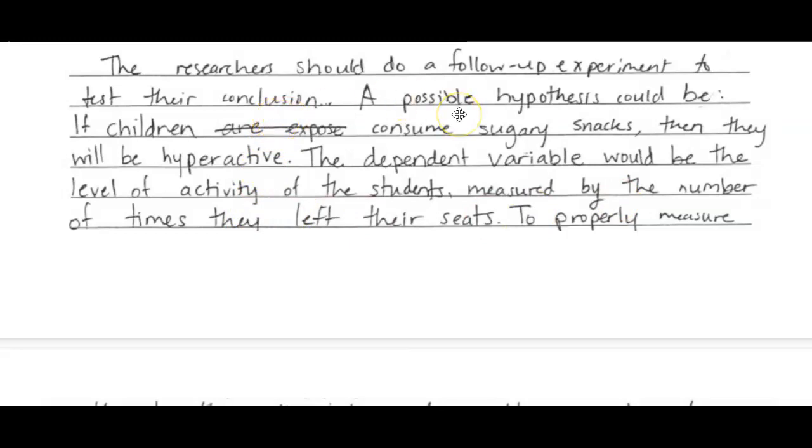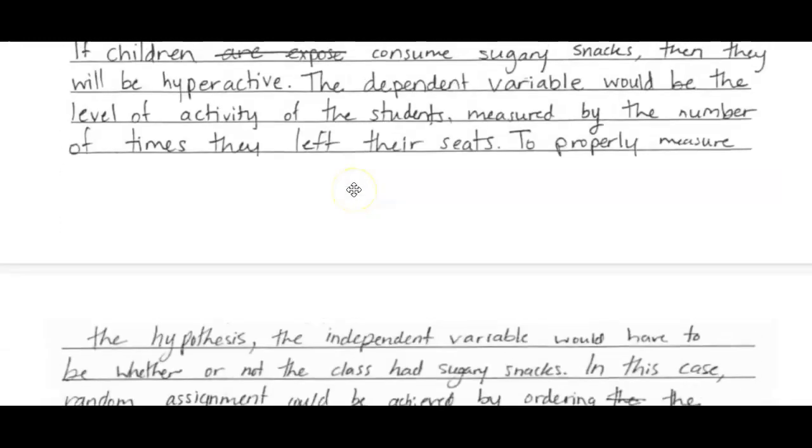Hypothesis, they would get the point here because it talks about consuming. That's the key word here. They have to talk about something they do with consuming. Dependent variable, they would get the point here because they talk about, again, something they do with sugar, left their seats. Okay, they left their seats, they got up. It wasn't just talking about hyperactivity very vaguely.